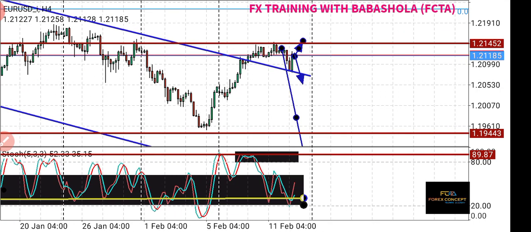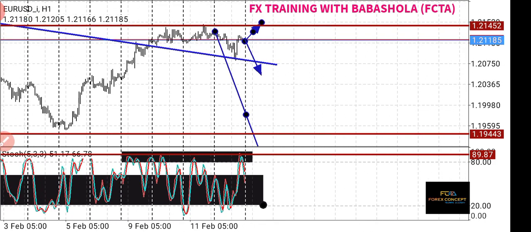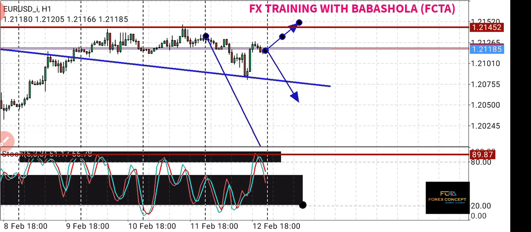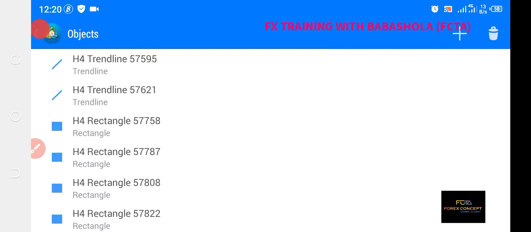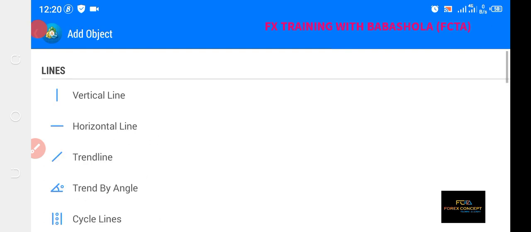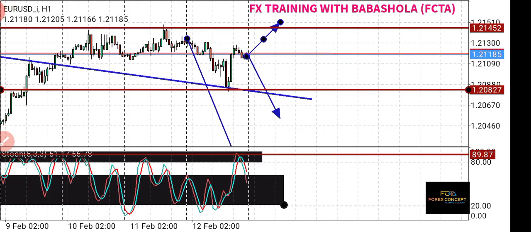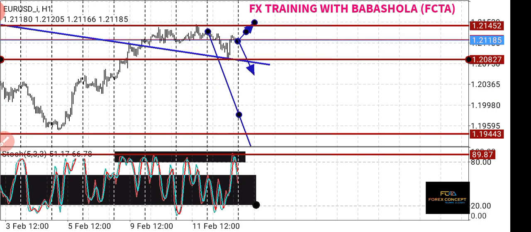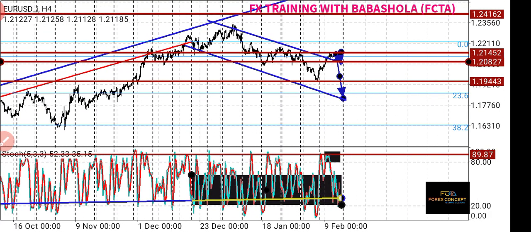So we are using our H1 as the entry point now. A break above 1.21452 is a buy entry, but a break below this level, below 1.20827, is signifying a short trade where price will retrace to the 23.6% found on the H4 time frame.